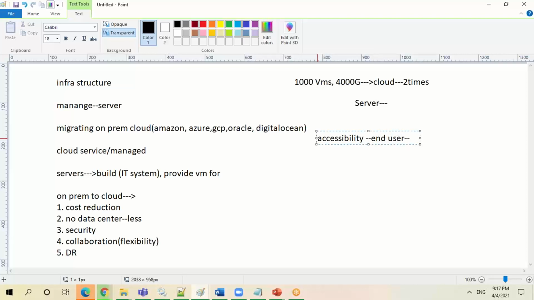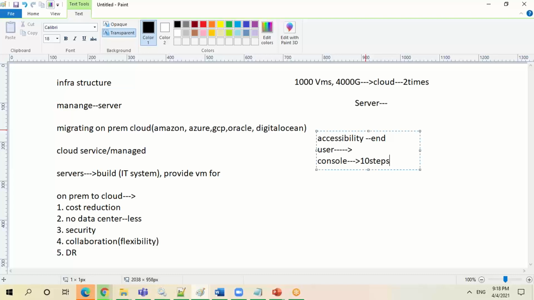I am an end user connecting to your Google Cloud account, AWS, or Azure. What are you going to do? You go to your console and create the VMs, right? To create a VM through a console, you have to do at least 10 different steps, correct?